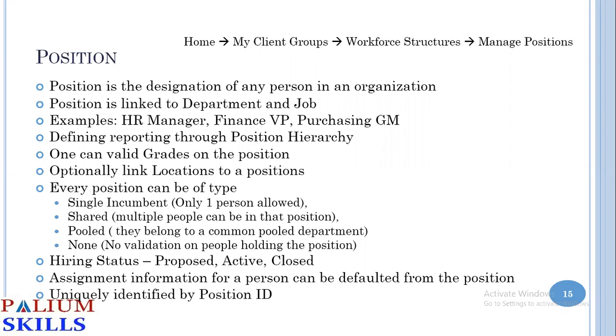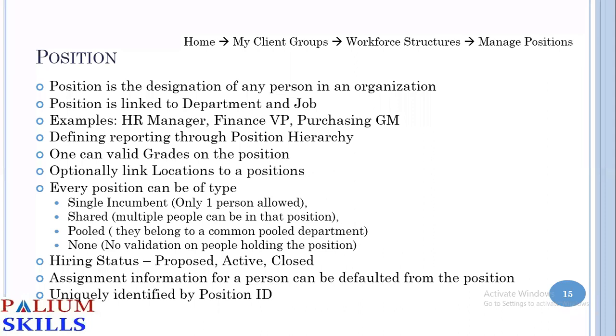Assignment information for a person can be defaulted from the position. The moment you assign the position to the person, all the information that you have defined at the position level would default on the employee once assigned.